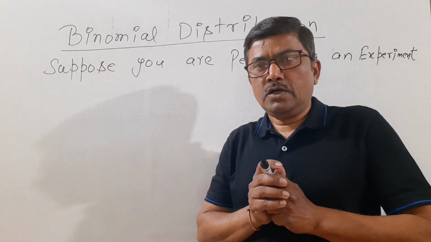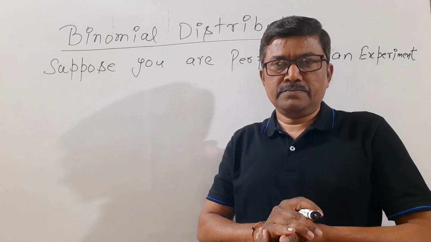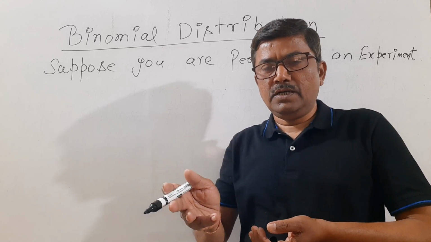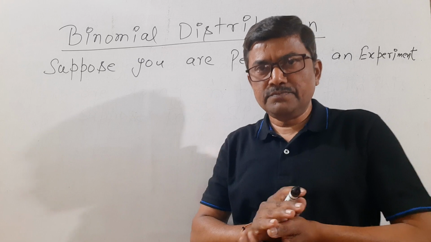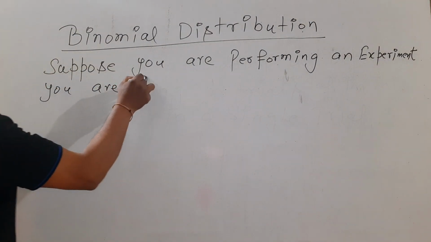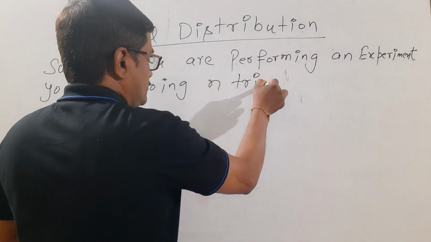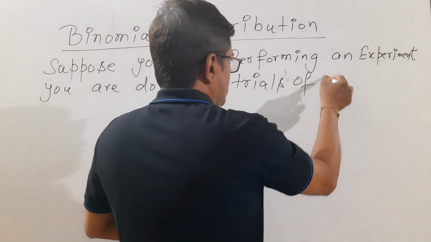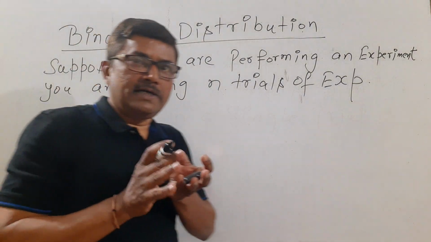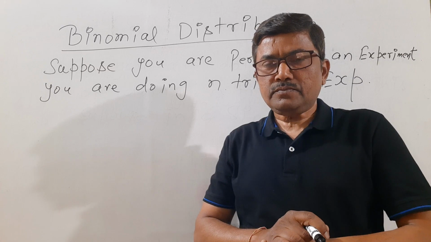Now you are doing n trials of this experiment. That means you are doing this experiment n times. You are doing n trials of the experiment.